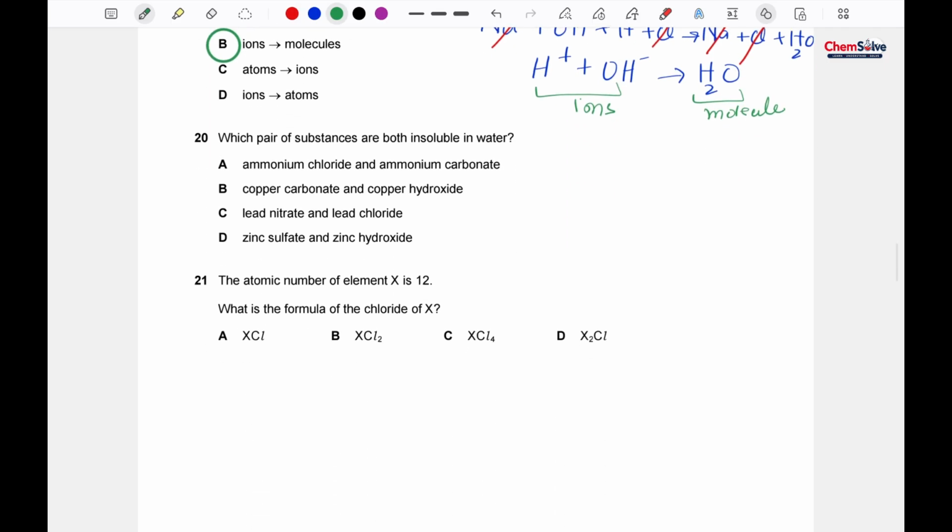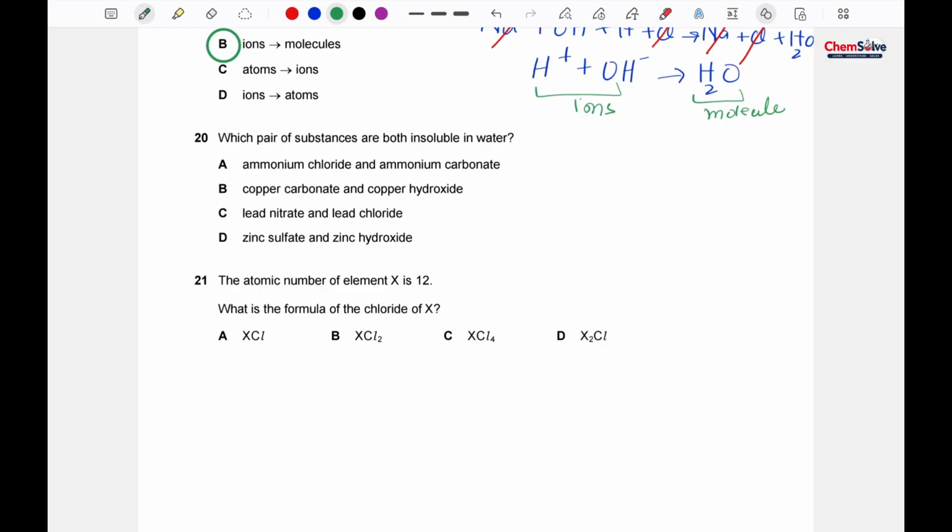Okay, question number 20. Which pair of the substances are both insoluble in water? So for that you have to look at a table in your textbook. In the chapter salts, there is a solubility of the salt table. If you will learn that table, then you will easily recognize that which salts are soluble and which salts are insoluble.